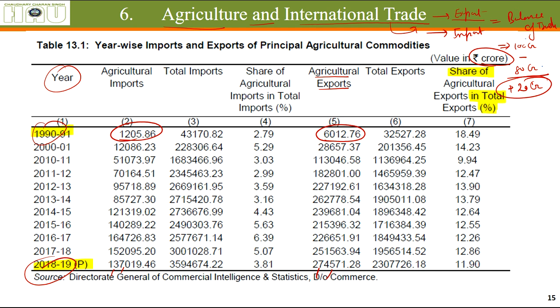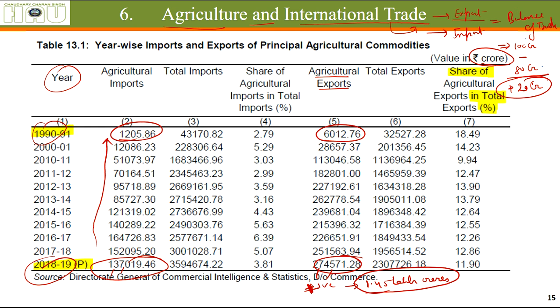And you can see the balance of trade, value of exports minus value of imports, throughout all these years is mostly positive. In case of 2018-19, it is like 1.45 lakh crores. This much is the amount of money we are earning by selling agricultural goods to foreign countries. In case of agriculture, the balance of trade is positive.